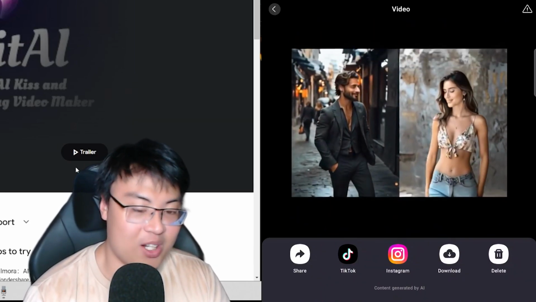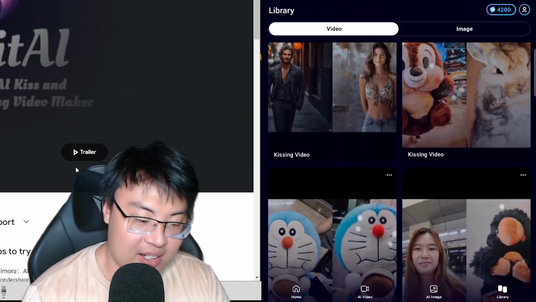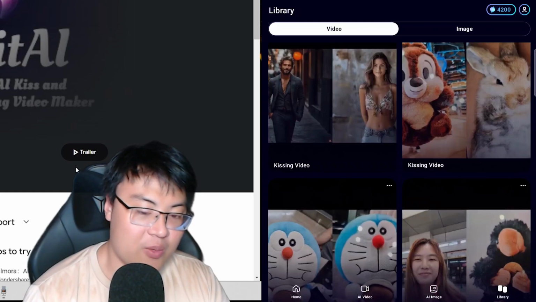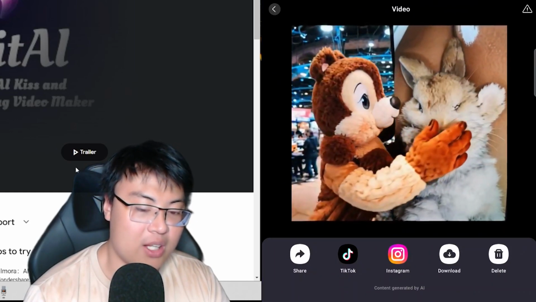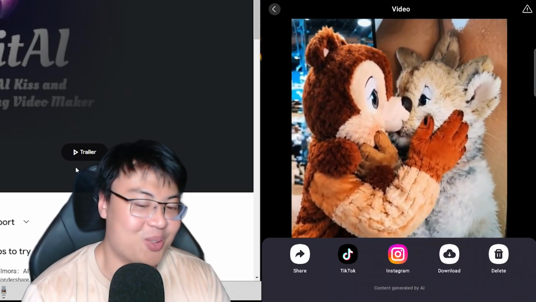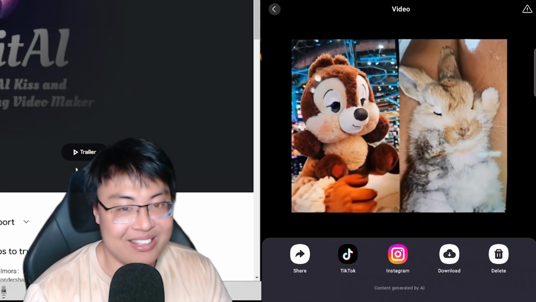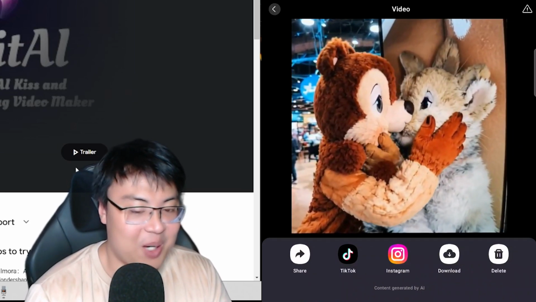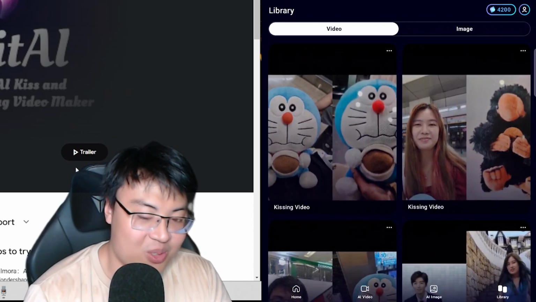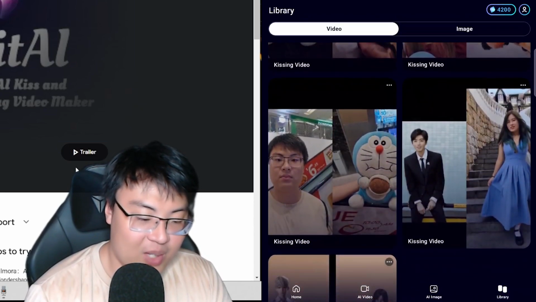It's really, really cool. And this is the one that we did. We put a soft toy and a rabbit, and it turns into a human. It's really cool. It can also detect soft toys and animals. And yeah, you guys can see.